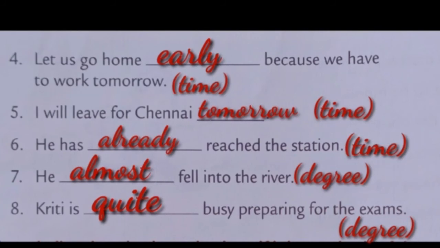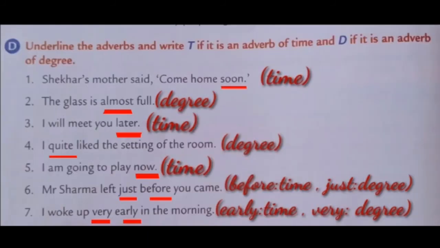Adverb of degree. Now, exercise D. Underline the adverbs and write T if it is an adverb of time and D if it is an adverb of degree. Let's see the first one, children. Shegar's mother said, "Come home soon."